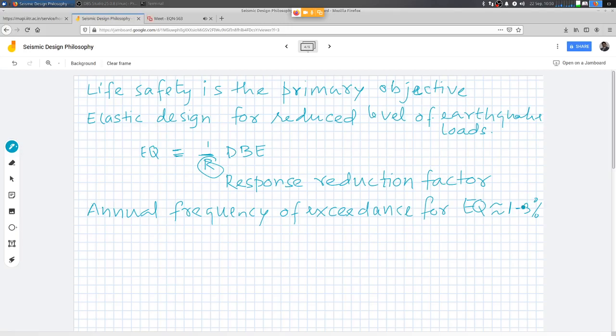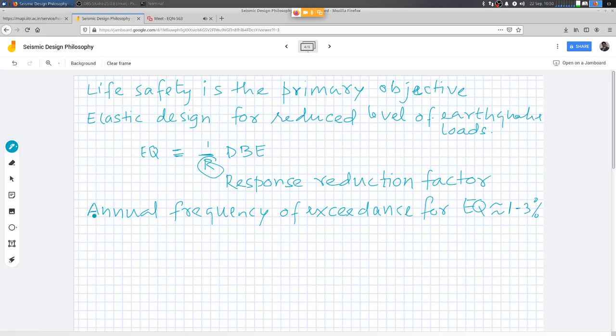Is this a large number or a small number? What is your idea? Sir, actually I didn't get what you mean by 1 to 3% accident.